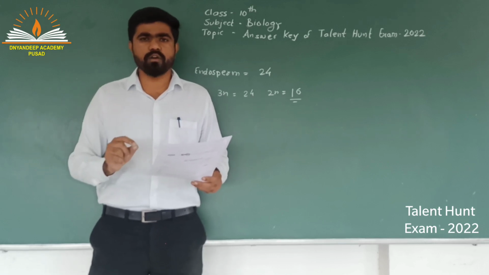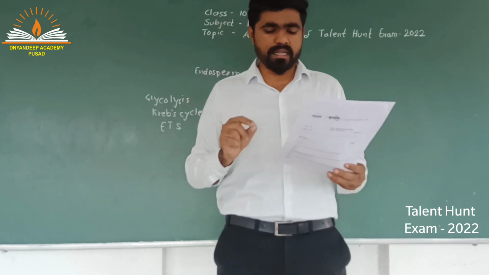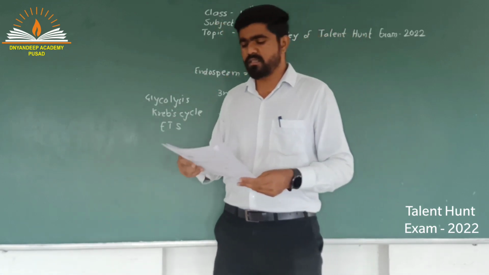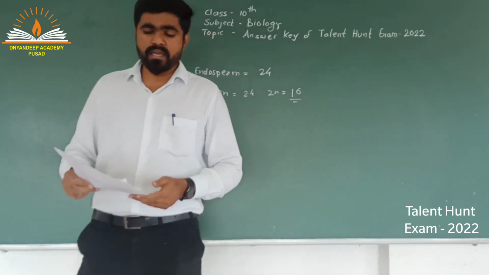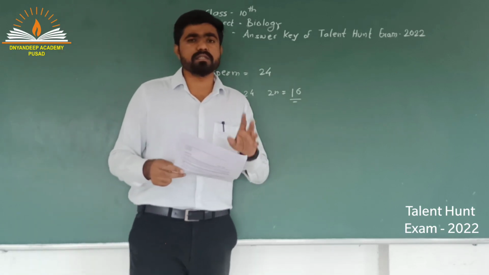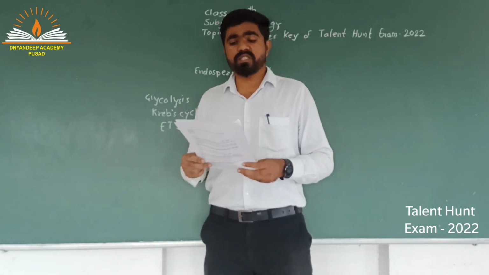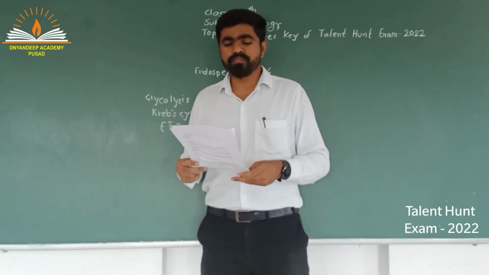Now you have to find the correct option. Here the correct option is option D: trypsin digests protein and lipase emulsifies fats. This is correct. Now in set B there are 2 questions which are unique, and let us discuss those 2 questions. Question number 31 of set B, which is unique to this set.